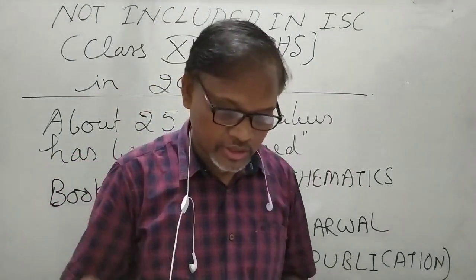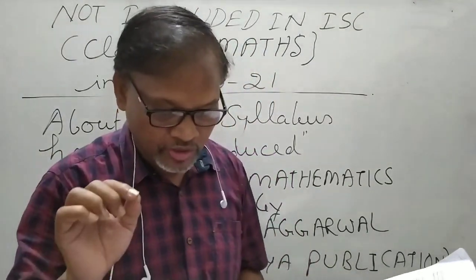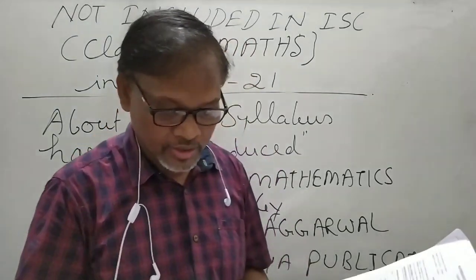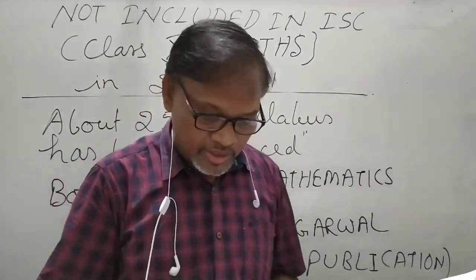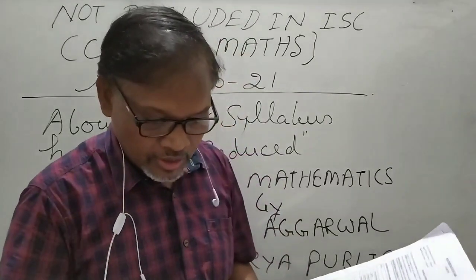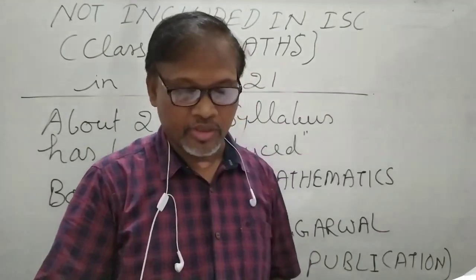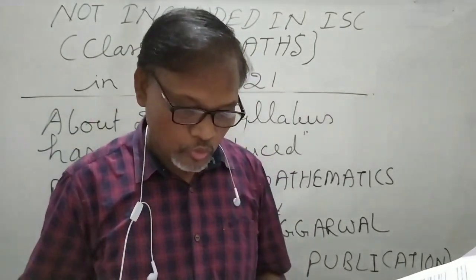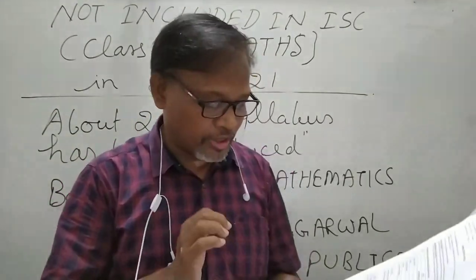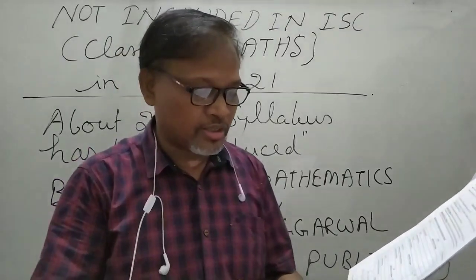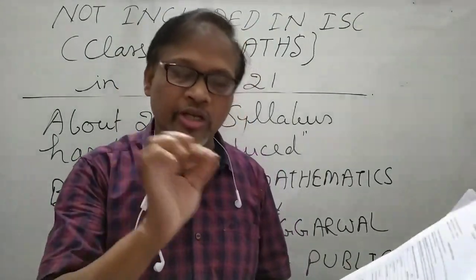Analysis of frequency distribution with equal means but different variance, and mean deviation about median will not come. Only the topic related to mean will come.